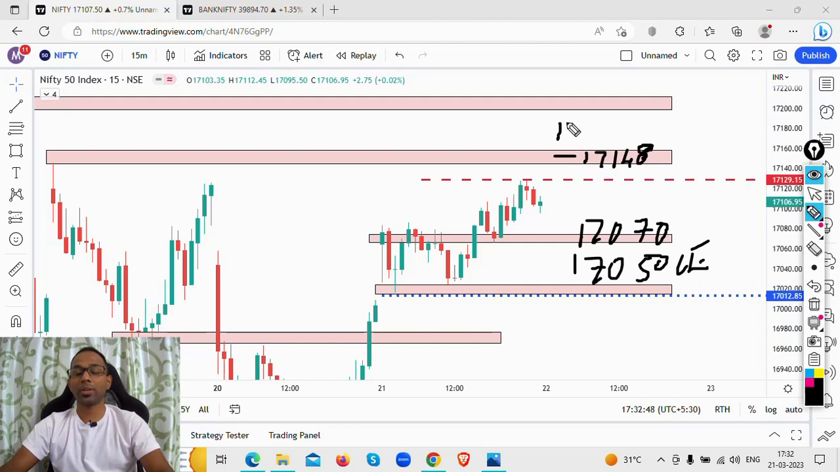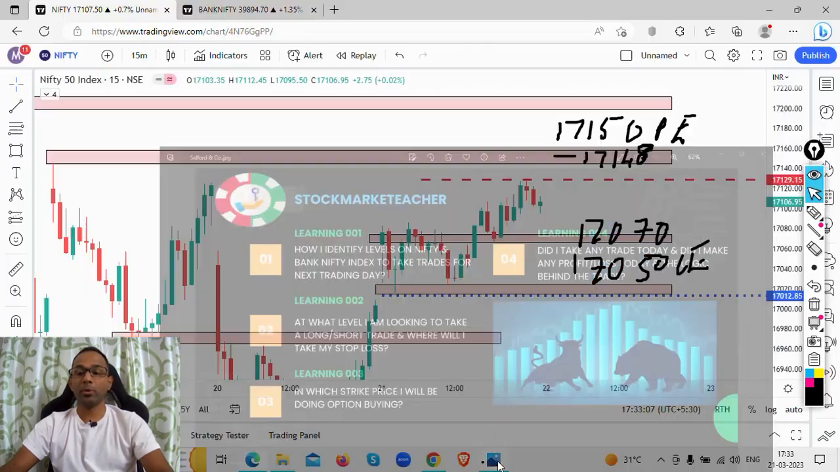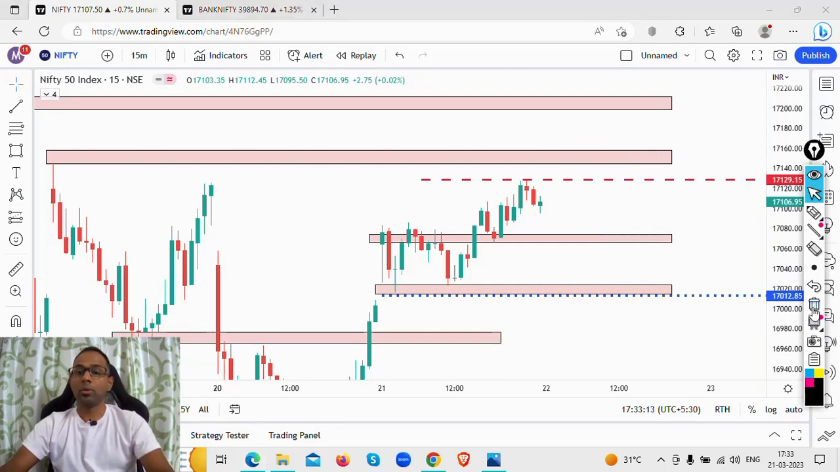And which option strike price am I going to buy? I'm going to look at buying 17,150 PE as my strike price. I like to go in the money on Wednesdays and Thursdays. So that is the strike price at which I'll be doing option buying. I could be a buyer on the call side or on the put side, so I will change my views according to the market conditions.